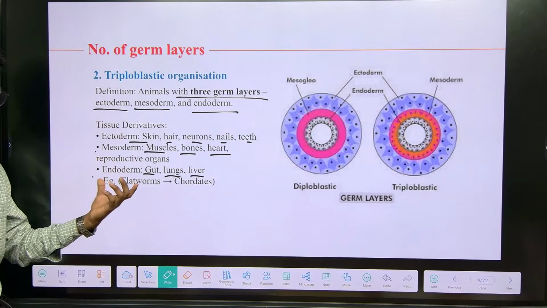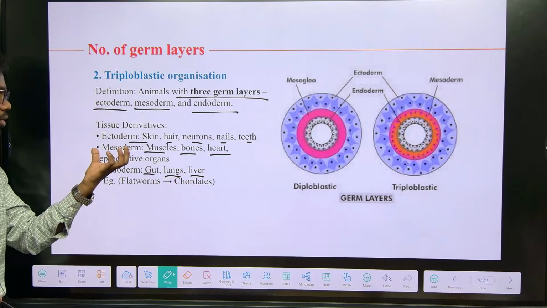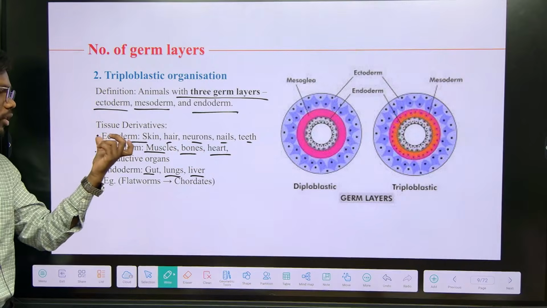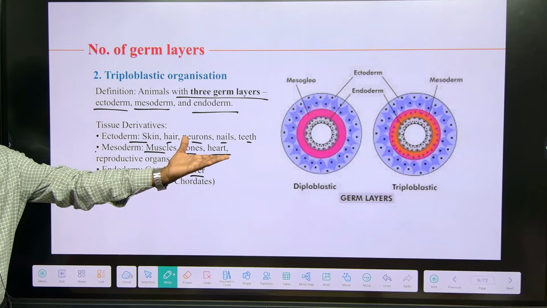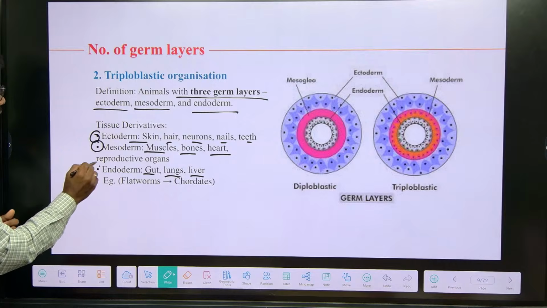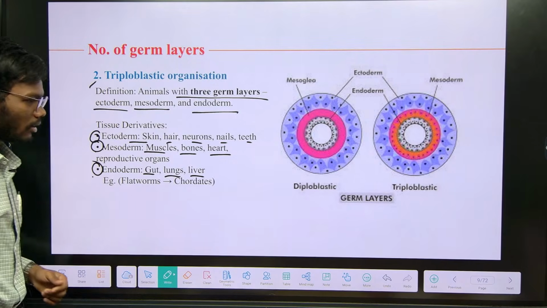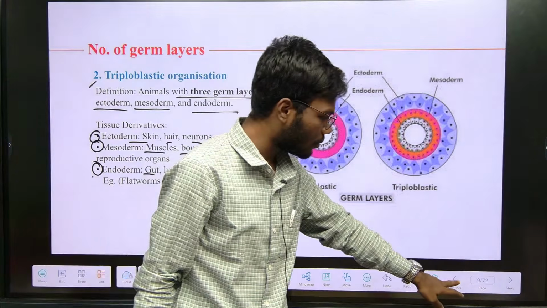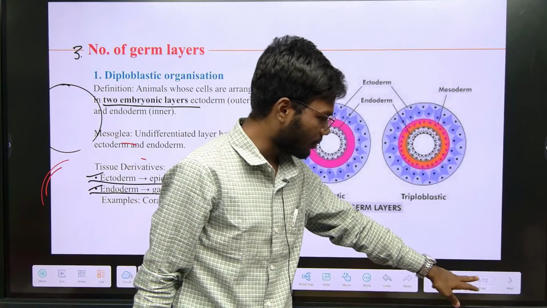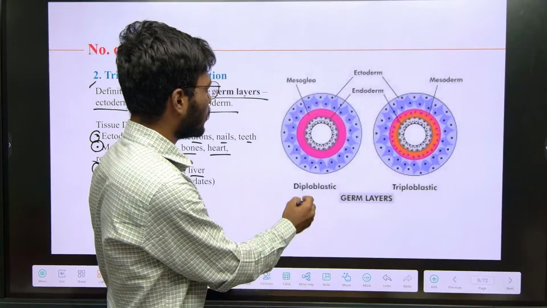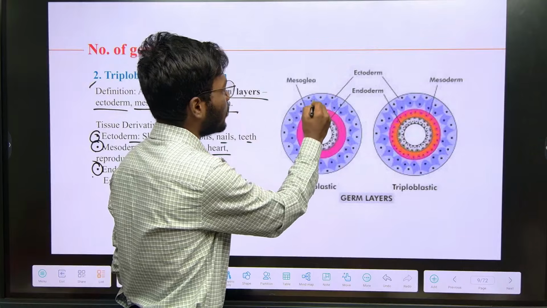So from endoderm, these organs are going to form. From mesoderm, these organs are going to form. From ectoderm, skin and neurons are going to form. So the animals having three germ layers are called triploblastic. The animals having two germ layers are called diploblastic. Right? This is the picture. You can see this is ectoderm.